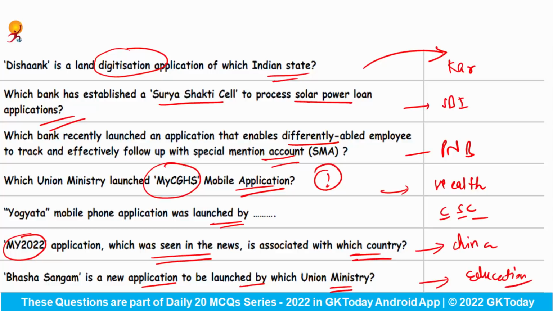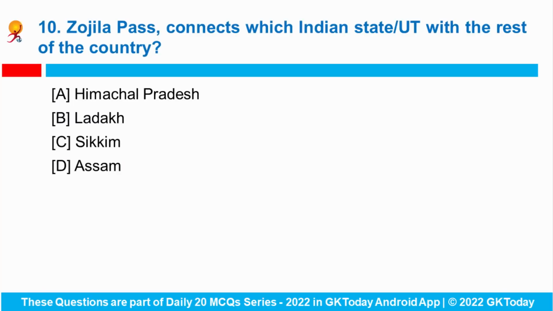Okay. Now coming to last question. Zojila Pass connects which Indian state or union territory with the rest of the country? Zojila Pass basically provides link between Kashmir Valley and Ladakh on Srinagar, Kargil, Leh road, which connects Ladakh to the rest of the country.